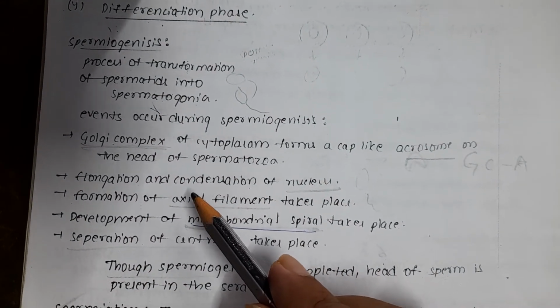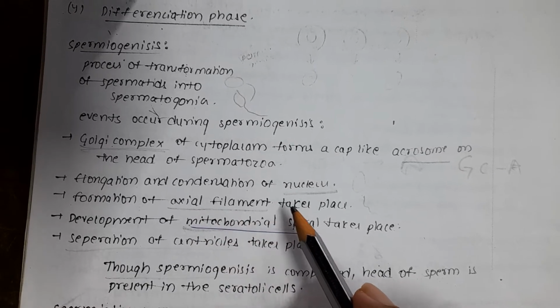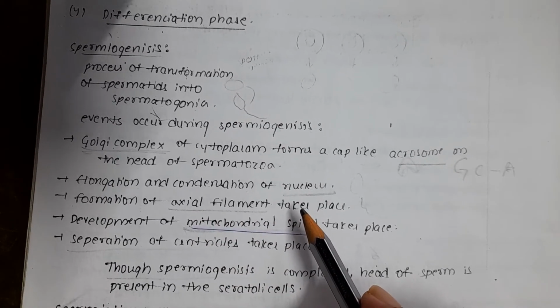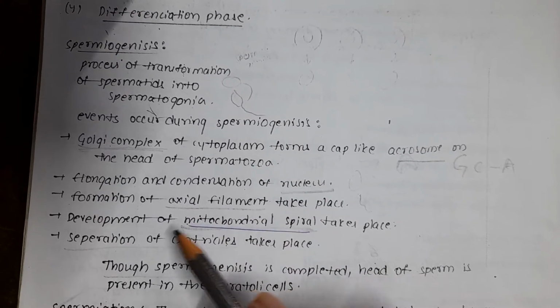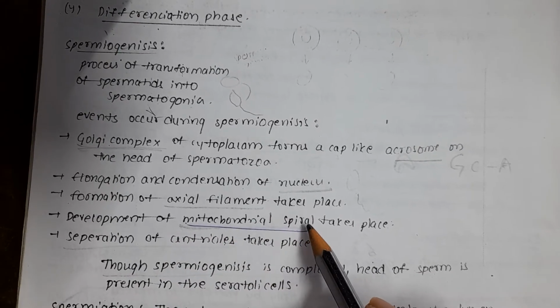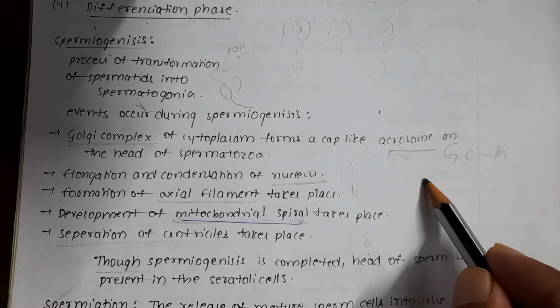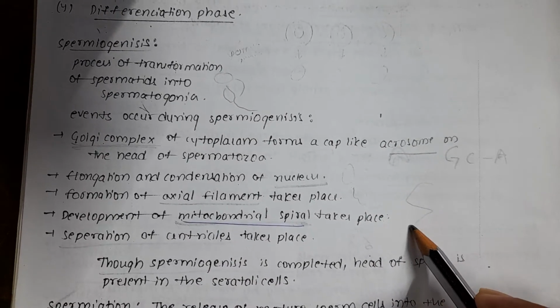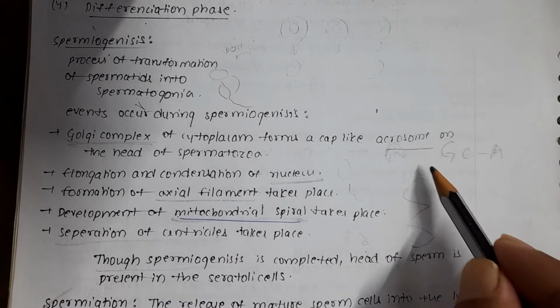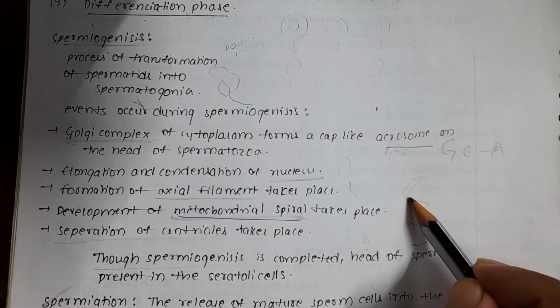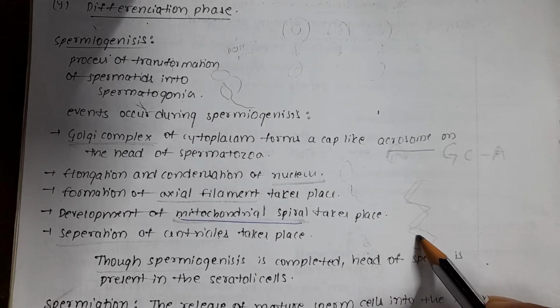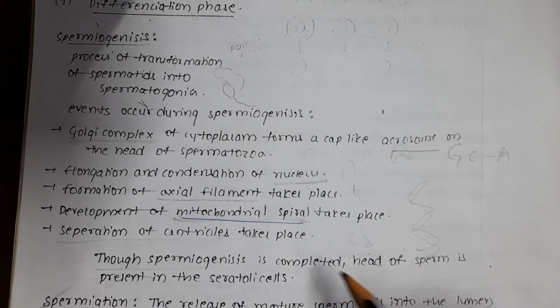Next, formation of the axial filament takes place from the distal centriole. Next, development of the mitochondrial spiral takes place, the mitochondria arranged like a spiral, formed in the middle piece.